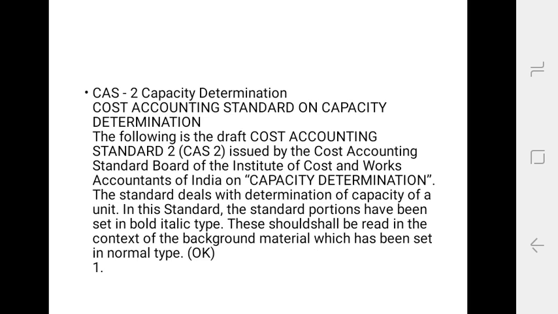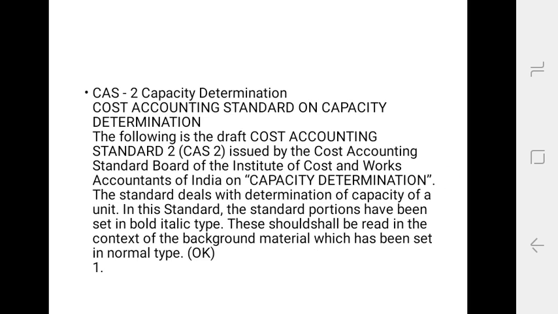The following is the draft cost accounting standard 2 issued by the Cost Accounting Standard Board of Institute of Cost and Work Accountant of India on capacity determination. The standard deals with determination of capacity of a unit. In this standard, the standard portion has been set in a bold italic type. These shall be read in the context of the background material, which has been set in a normal type.